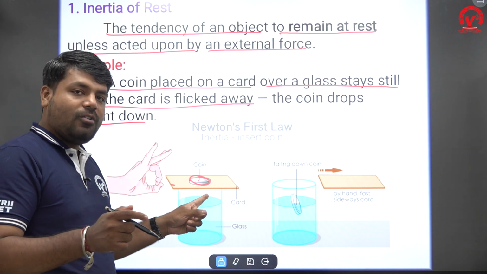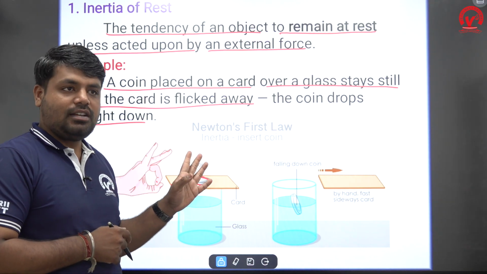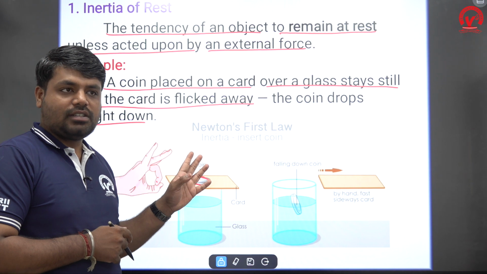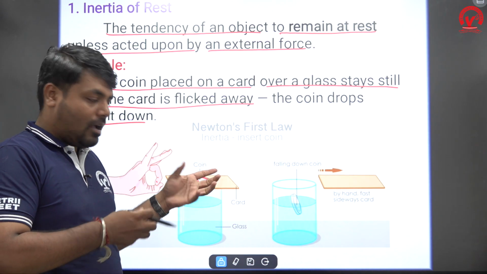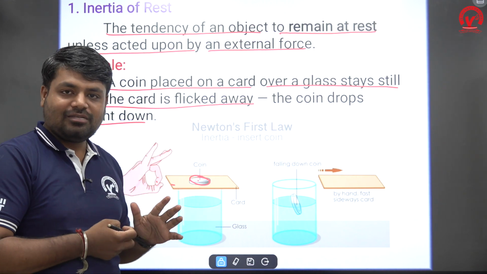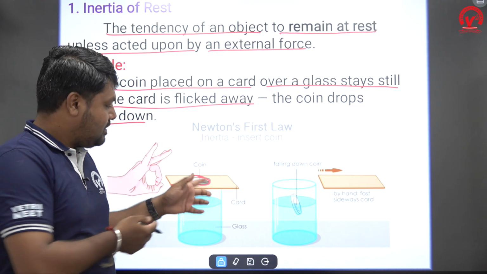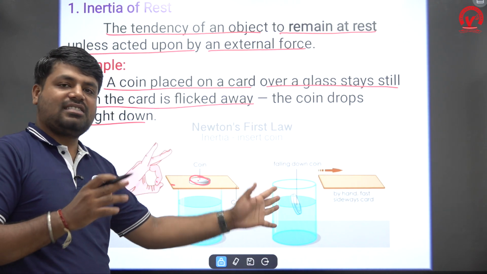Before applying the force, what is the coin's state? It is in a rest position, right? So what will happen? The coin resists changing its state from rest to motion. Yes or no? Because the board only moves. Along with the board, the coin does not move.